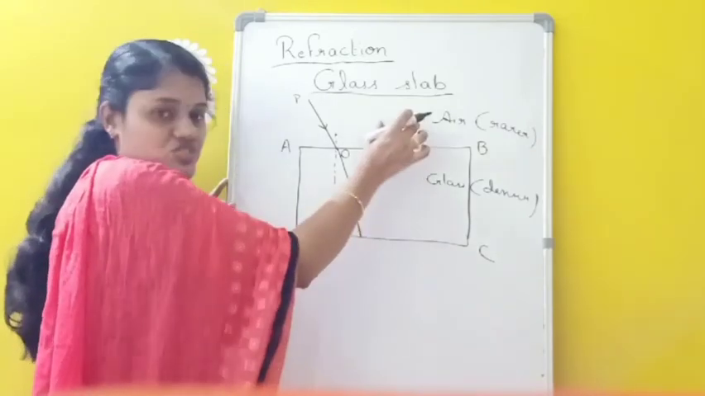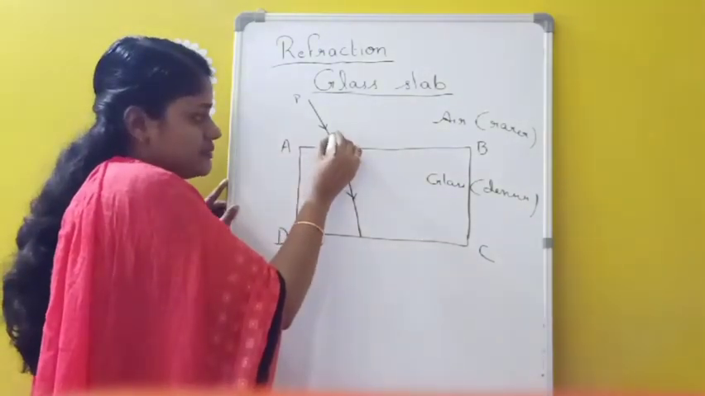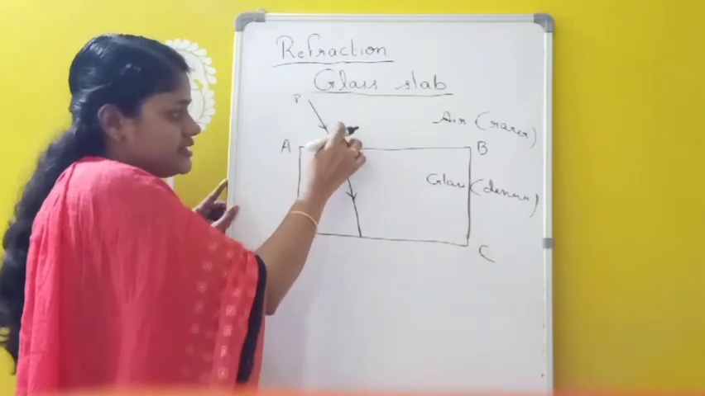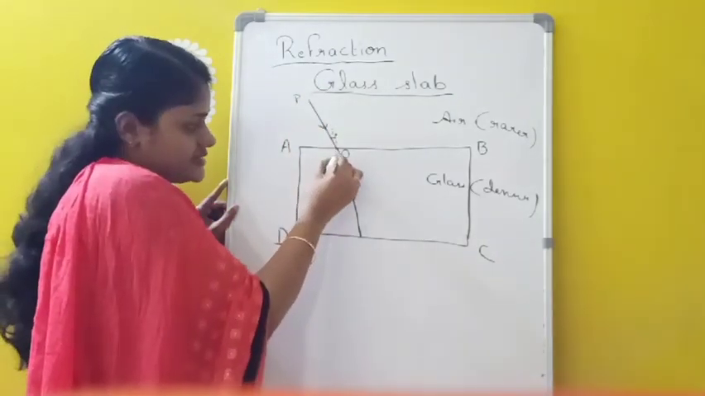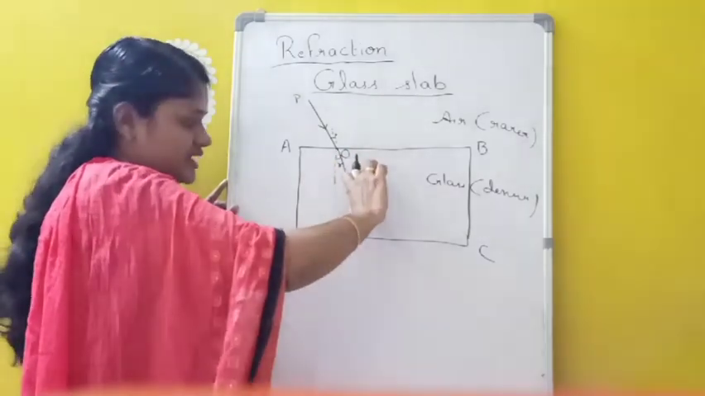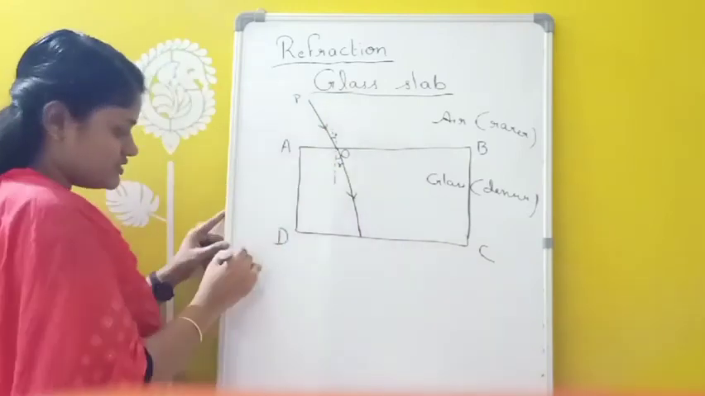Glass, compared to which one? Air. So it is bending towards the normal, and this angle I am taking as I. I means angle of incidence, the angle between the incident ray and the normal, and this angle is taken as the angle of refraction, that is the angle between the refracted ray and the normal.